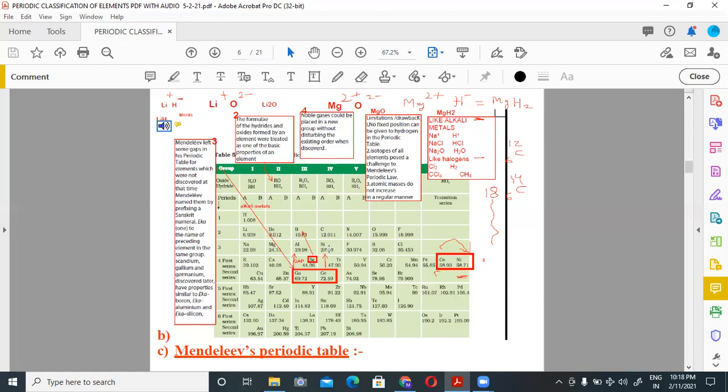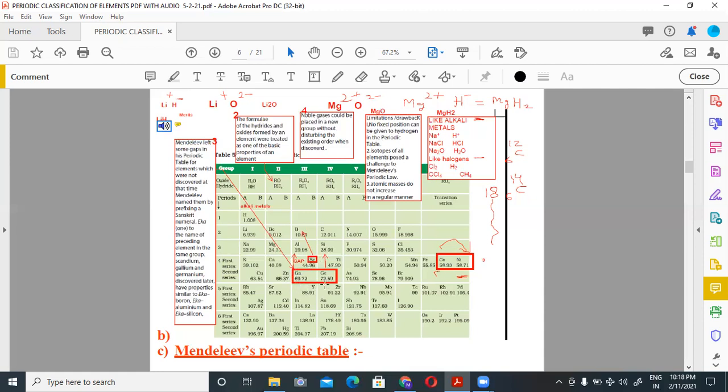So here is a clarification of when Mendeleev left some gap in his periodic table for elements which were not discovered at that time. Mendeleev named them by prefixing a Sanskrit name Eka, Eka means one, to the name of preceding elements in the same group. For example, scandium, gallium, germanium were not discovered at that time. You can see here scandium, gallium, germanium.